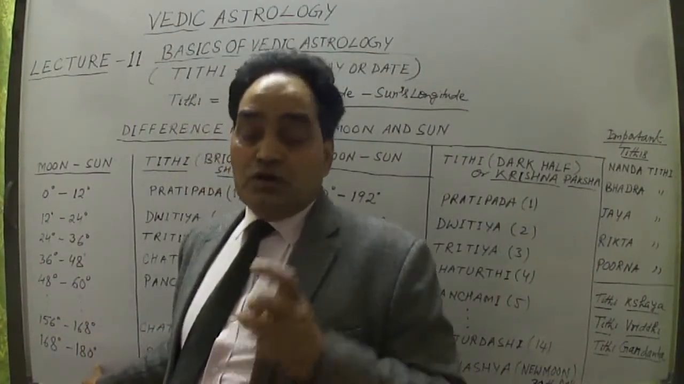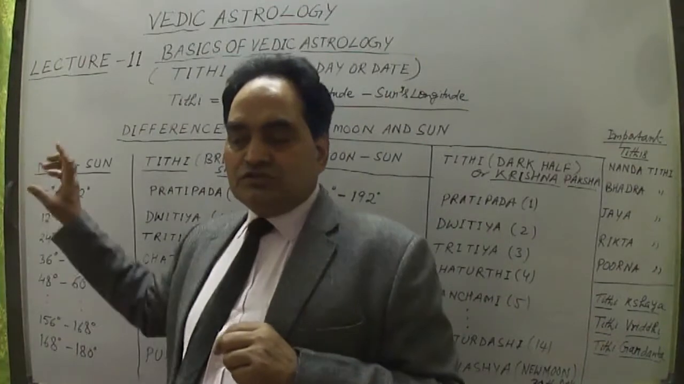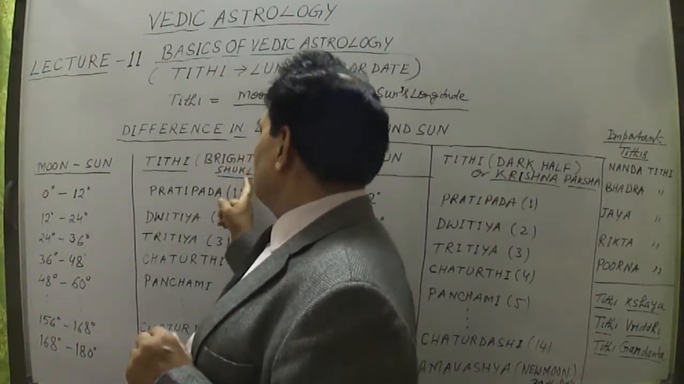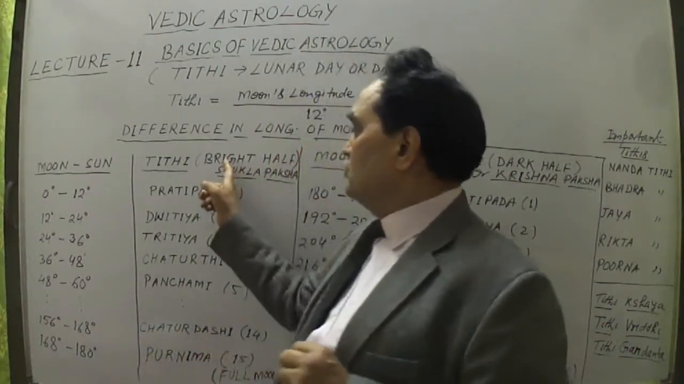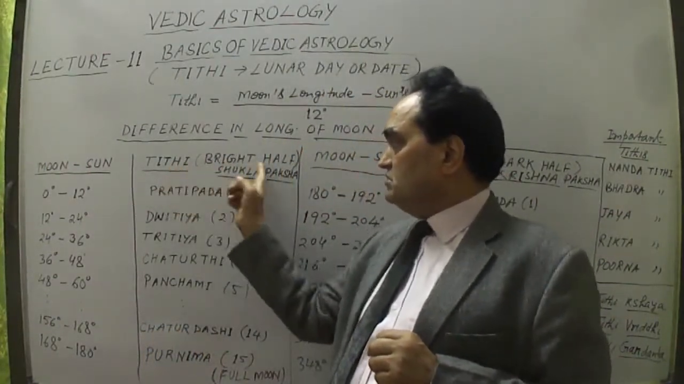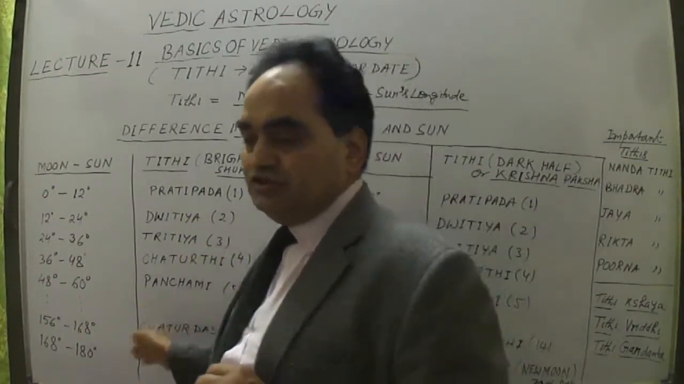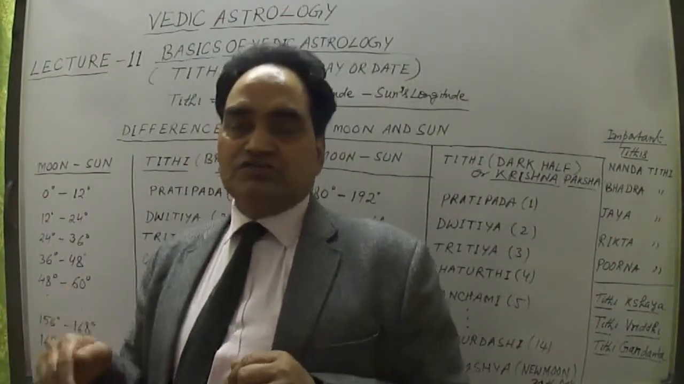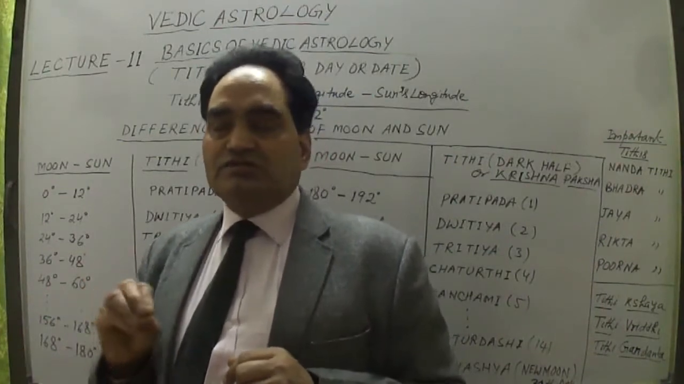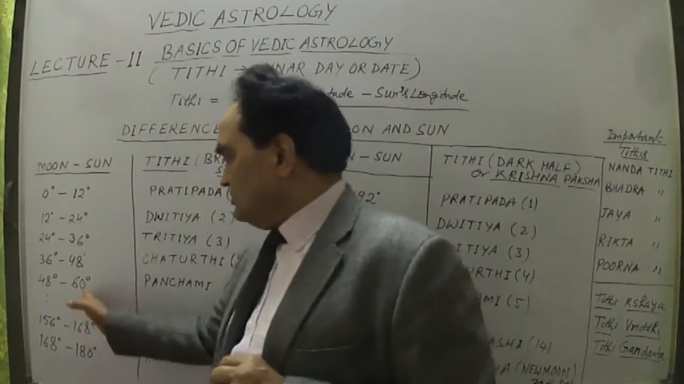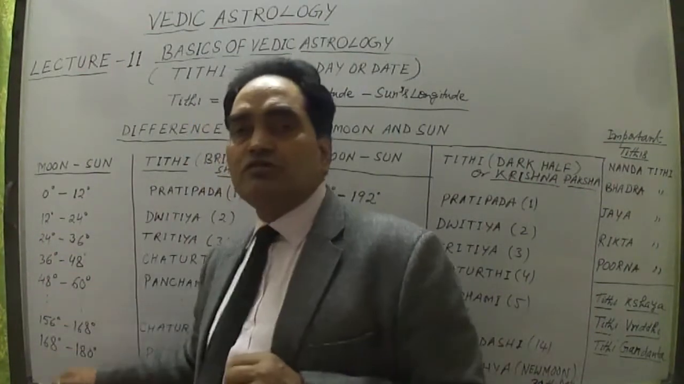0 degree up to 180 degree is known as bright half or Shukla Paksh. This is known as Shukla Paksha, written down here, bright half. The Tithis in the bright half are Pratipada, Dutiya, Tritiya, Chaturthi, Panchami, Sashti, Saptami, Ashtami, Navami, Dashmi, Ekadasi, Dwadasi, Triyodasi, Chaturdasi. This is Chaturdasi I have taken here. 3 dots I have taken, so that you can calculate easily.